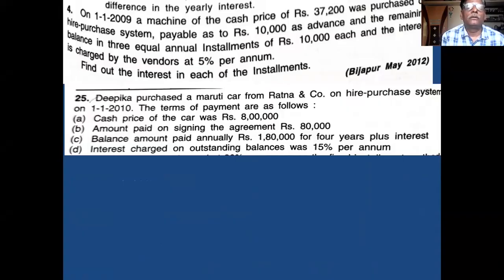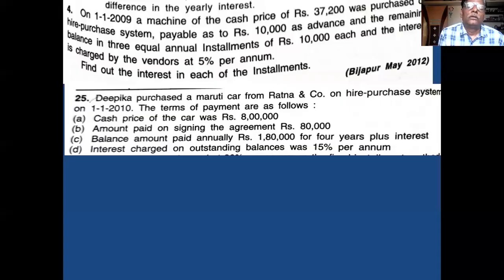Yes, come on, tell me. What is the cash price in the second problem? 8 lakh, sir. 8 lakh, clear? And what is the amount you have to pay on the date of agreement? 80,000, sir. 80,000, clear. What is the rate of interest? 15%, sir.